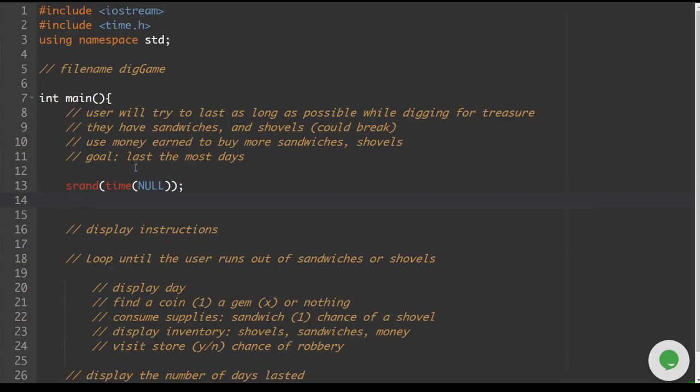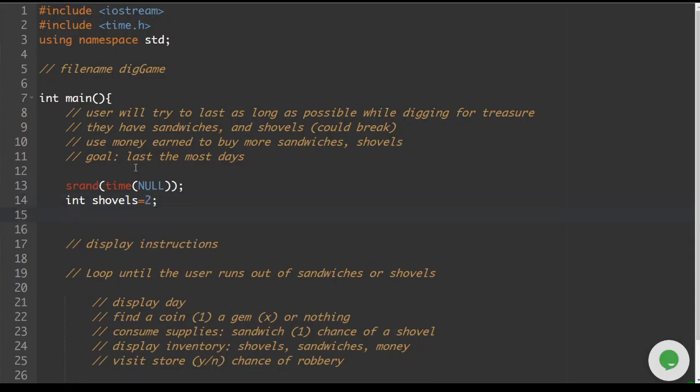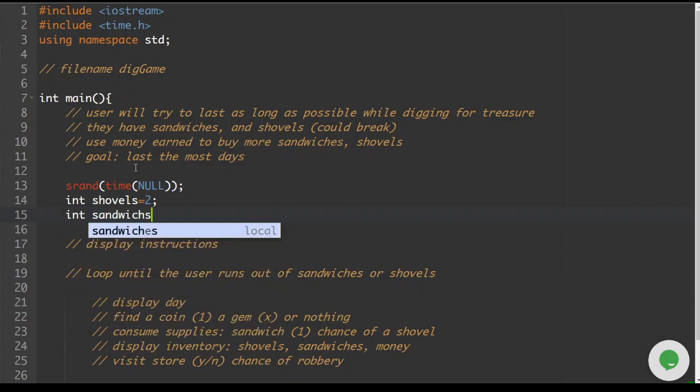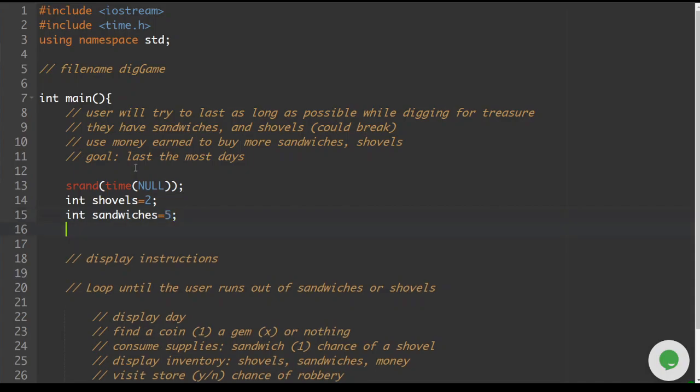And then the next thing that we're going to do is include our variables for this. So we're going to have int shovels, and the base amount of shovels that the user is going to have is going to be 2. Int sandwiches, the user is going to have 5 sandwiches.